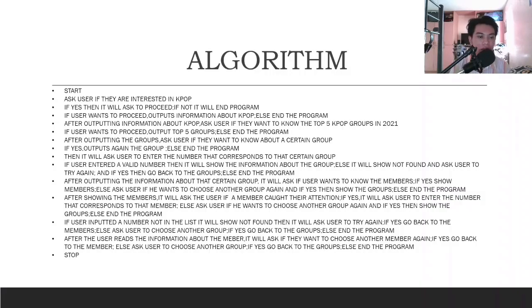Then after the user reads the information about the member, it will ask if they want to choose another member again. If yes, go back to the members, else ask the user to choose another group. If yes, go back to the groups, else end the program. Then after that, the program will stop. That is my algorithm. Then the next one will be the flowchart.